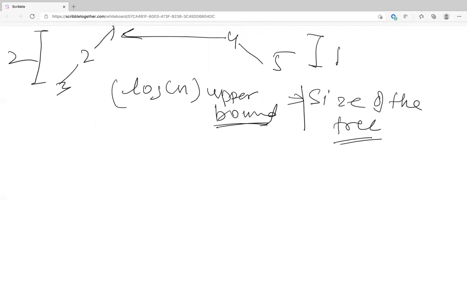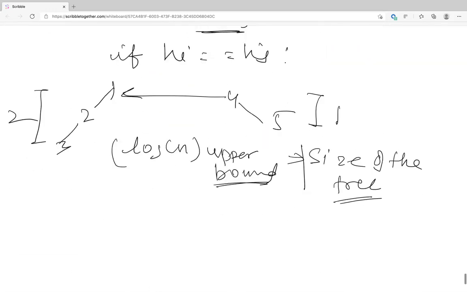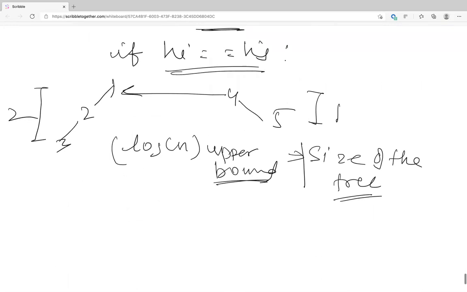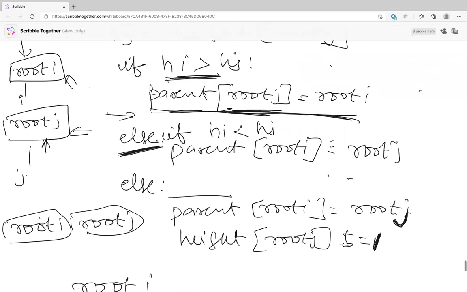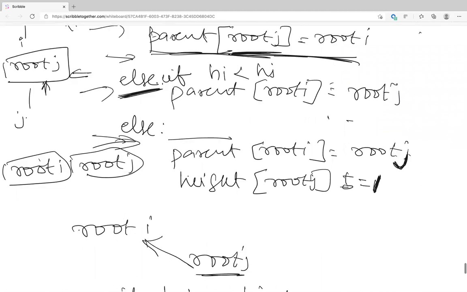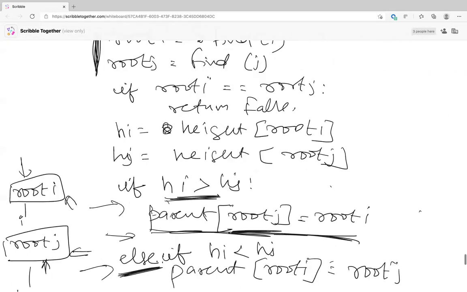Yeah. So basically, David, did you understand this one? Yeah. Basically, this is what we are doing. We are keeping the height of the tree small, right? Is this clear to everyone? So if this one elif else, okay, I'll also give you this size if you guys want. Okay, wait. So this is done, right? Or do you guys want me to go over this again?